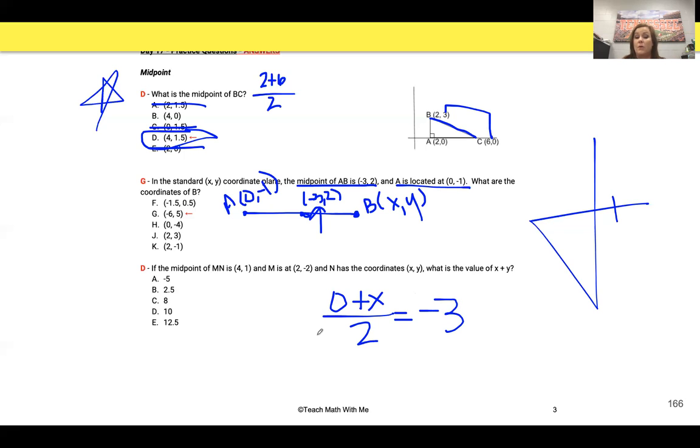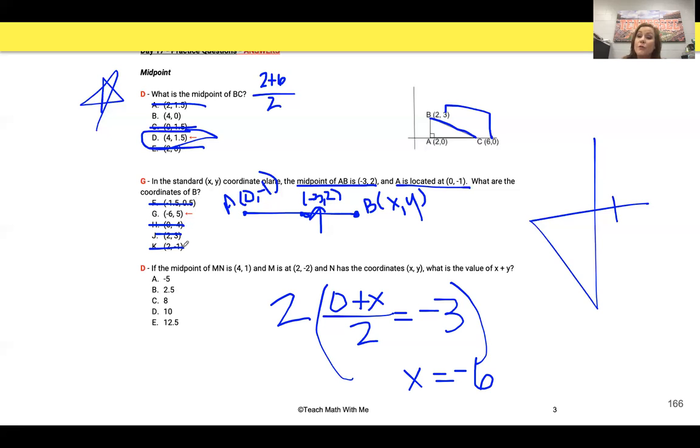And so let's get rid of that fraction on the bottom. We're going to multiply both sides by 2. It's going to cancel over here because 2 divided by 2 is 1, but 2 times -3 is -6. So our X coordinate is going to be -6. And when I go up here to eliminate, it's kind of nice. G's the only one that has -6.